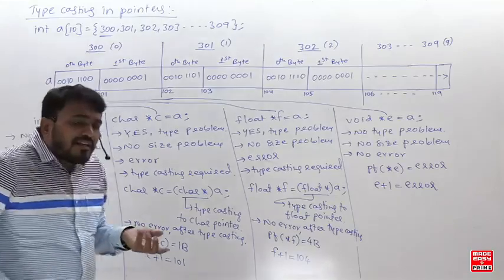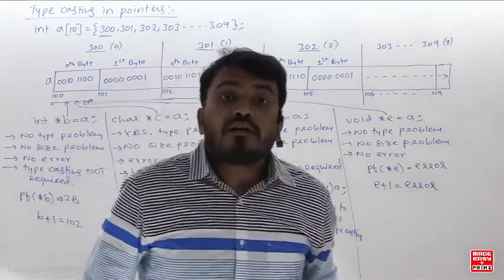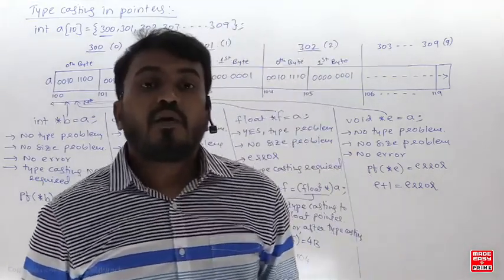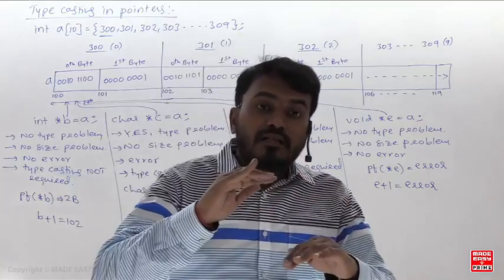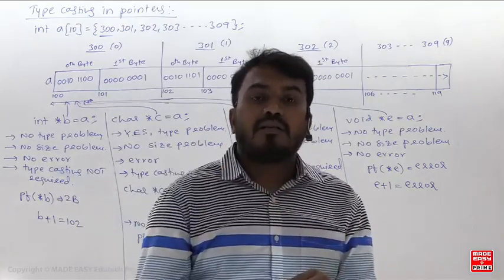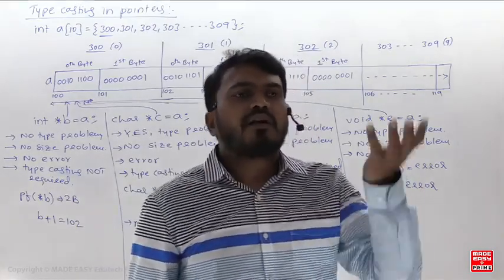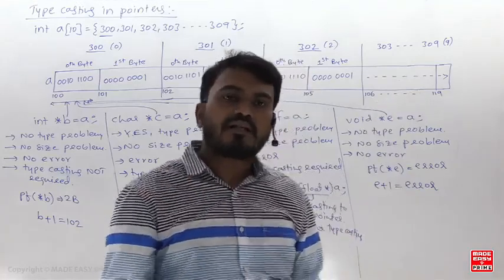By doing the typecasting in the pointers, what you have done? किया क्या है तुमने? What we have done? We can increase the accessing capacity. Look at here. इसका मतलब किसी का power बढ़ा सकते, किसी का power कम कर सकते. Is that clear? Look at here.